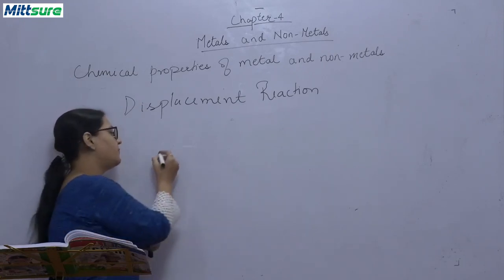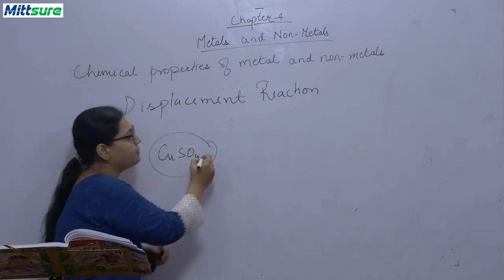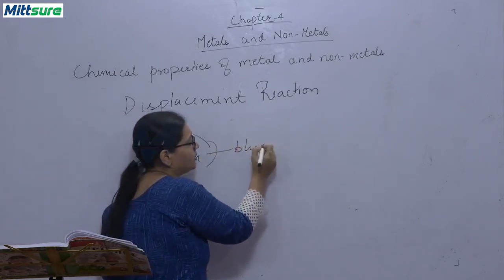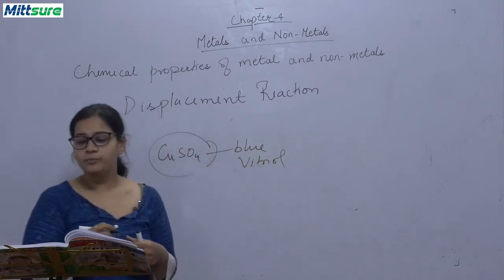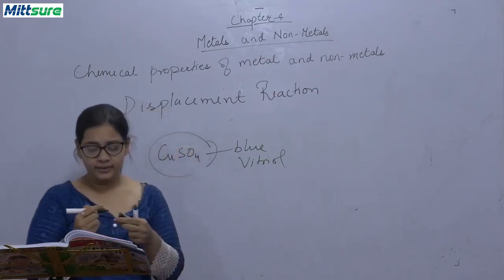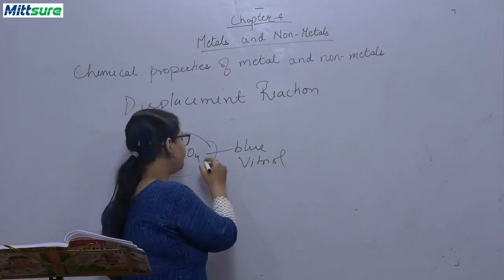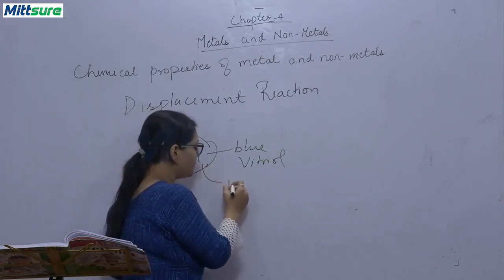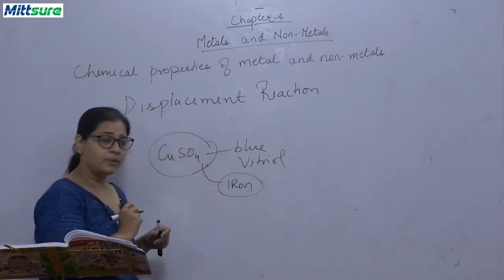This is copper sulfate. This copper sulfate is blue in color, or is called blue vitriol. Okay, and now this blue vitriol, in Hindi it is called Neela Thotha. Okay, this Neela Thotha, when we dip iron in it, a piece of iron is dipped in it, what happens?